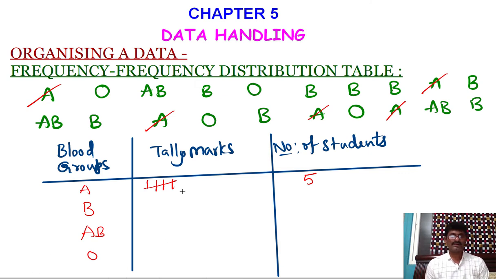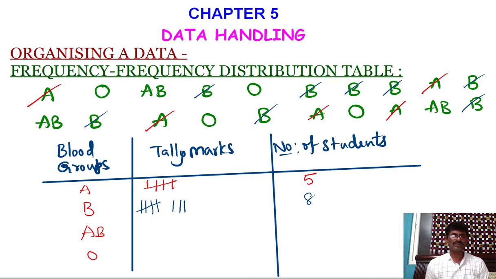Similarly, if you take B, cross out one B here and put one vertical bar. Now cross out the next B and put a vertical bar. Next B and vertical bar. Next B and vertical bar. Next B. So here 4 bars are completed. For the fifth B, let us draw a cross line like this. Now cross out the next B and put another vertical bar. Then one more B here, put one vertical bar, and one more B here. So the total is 5 here and 3 here, so we have 8 students.